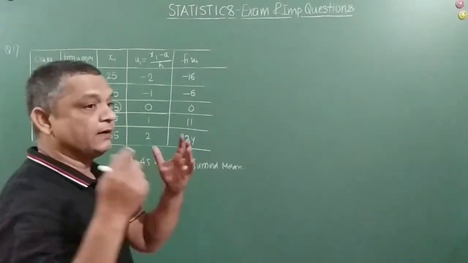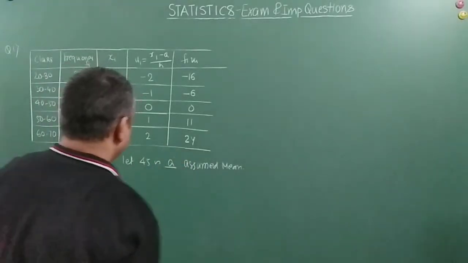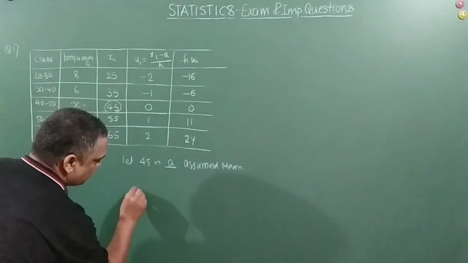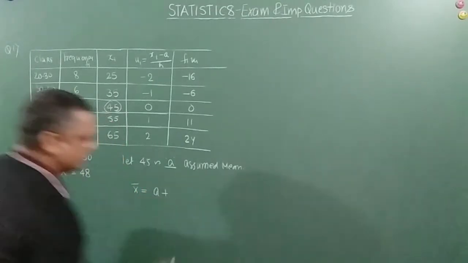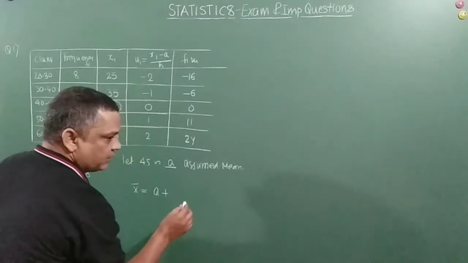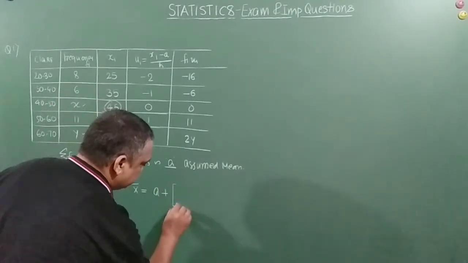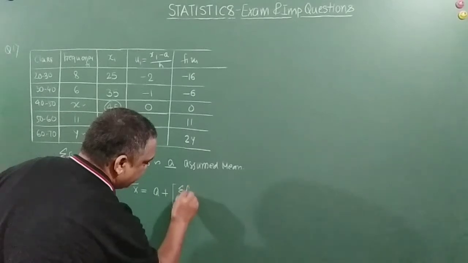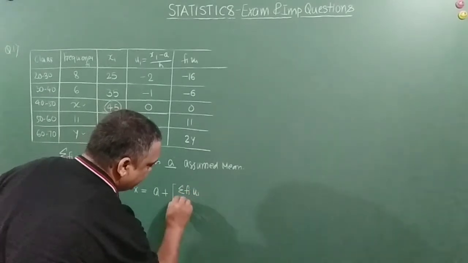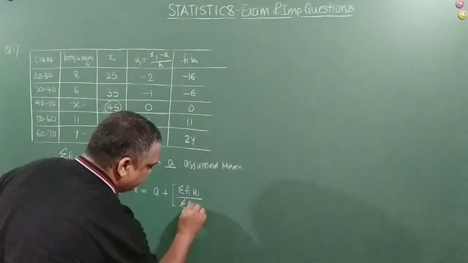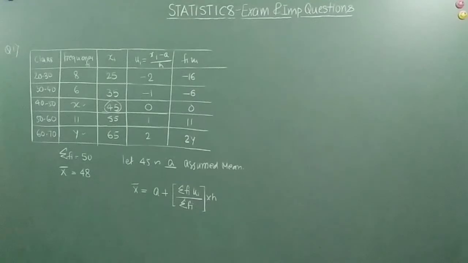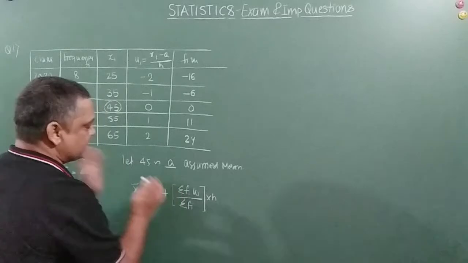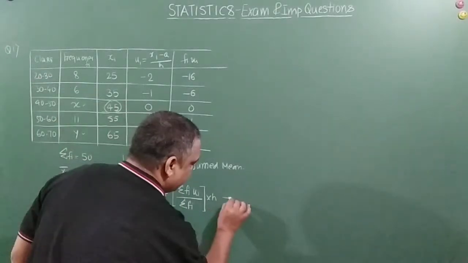the mean by the step deviation method is given by how much, friends? So, mean x bar is given by a plus, this is the assumed mean, right? Sigma of fi ui divided by sigma of fi into class height. Right? This is the formula for assumed mean. So now what are we going to do? We are going to substitute all the values here.